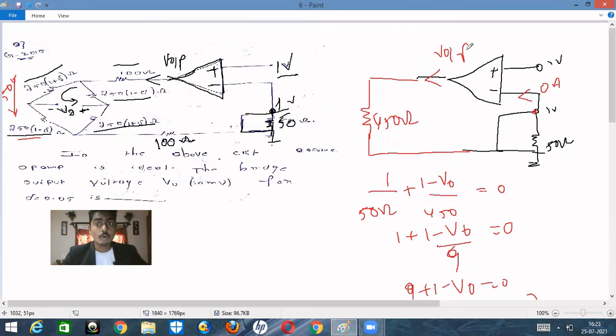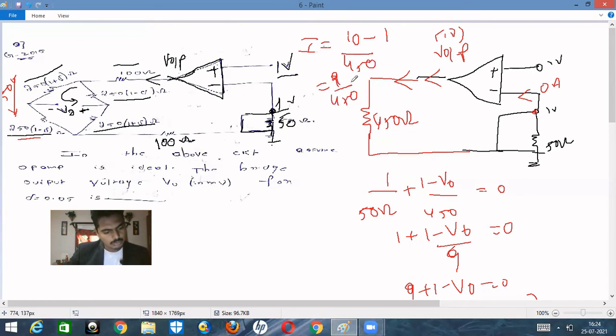What is V naught? V naught is nothing but the output of the operational amplifier. We need to find the output of the bridge, right? So since V output is equal to how much? 10. So V output is equal to 10. We can automatically find this current. Okay, so the overall current I is equal to 10 minus, what is this end voltage? This end voltage is nothing but 1, divided by, what is the resistance? Resistance is nothing but 450. So you will have 9 upon 450, right? If you calculate the value, 9 divided by 450 is nothing but 0.02. So 0.02 is nothing but 20 milliamperes. Okay, so the current that is passing through the entire circuit here will be 20 milliamperes, isn't it?